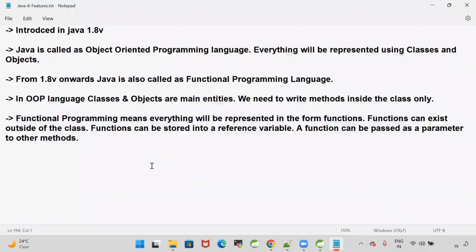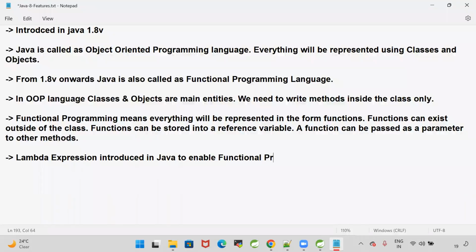Now, what is lambda? Lambda expressions were introduced in Java to enable functional programming. To enable functional programming, these lambda expressions got introduced in Java.